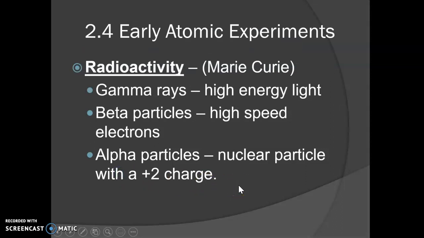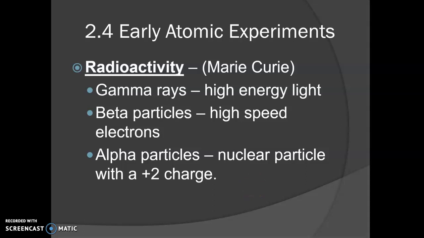Marie Curie did some radioactivity, and we'll get into this when we do nuclear chemistry, but these are just some of the particles that she studied. Speaking of which, if you have Amazon Prime, there's this new movie on Amazon Prime called Radioactivity, and it's about Marie Curie, and it is really good. So you should watch that if you get a chance.